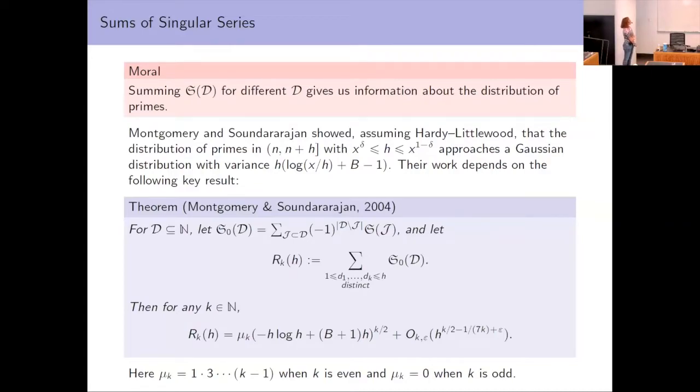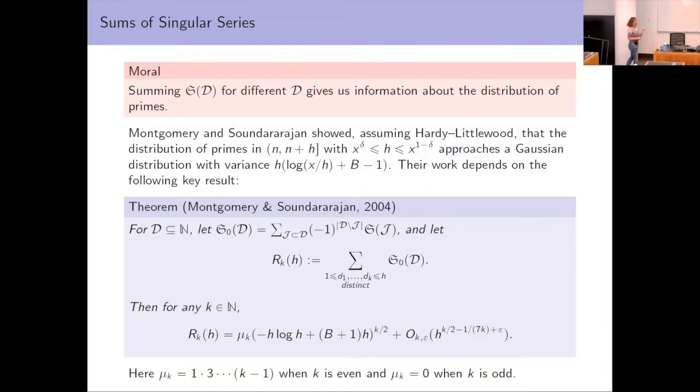Their work is a variation on a theme, but once again it's the moments method. They computed the moments, and crucially, they were computing sums of singular series in order to understand the moments. Instead of the singular series as I stated it on the previous slide, they considered S naught of D, where it's just an alternating sum over subsets.